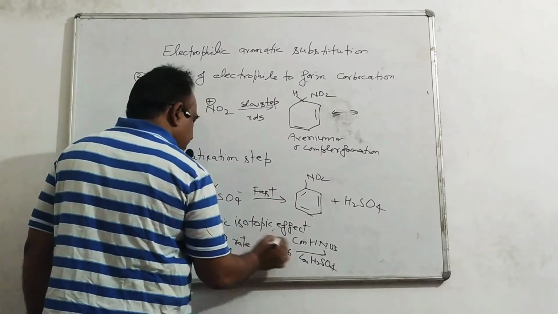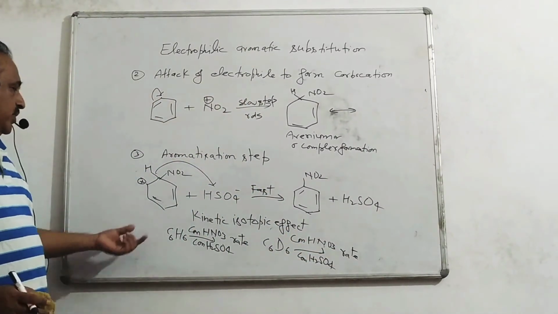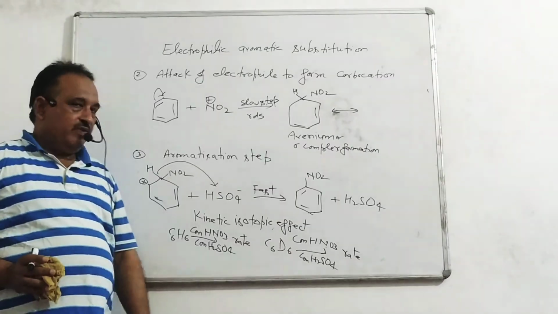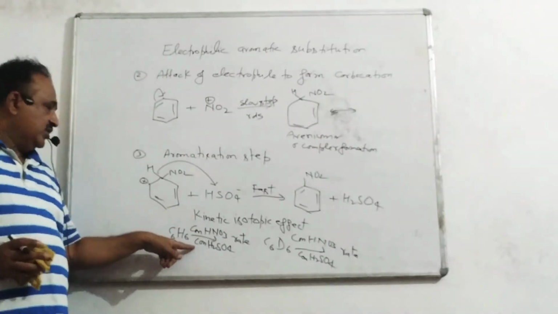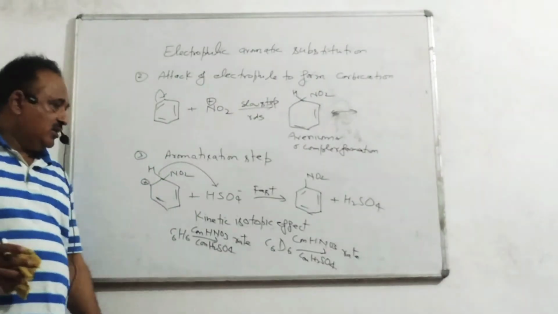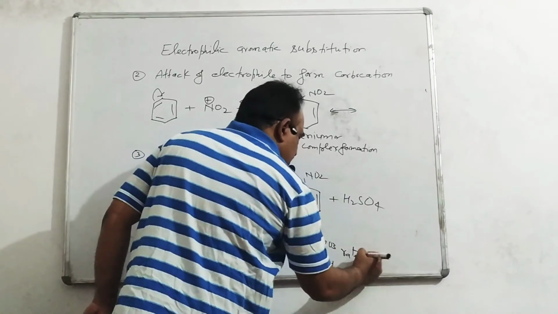Which rate is faster? By explaining kinetic isotope effect, we can say that nitration of benzene C6H6 and nitration of deuterated benzene are both the same rate. Both are the same rate.